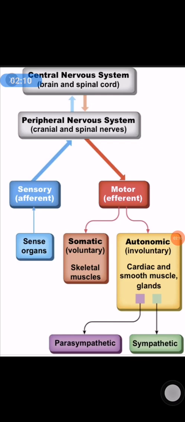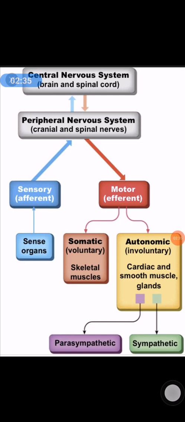Now, composition of nervous systems. Nervous system is composed of neuron, neuroglia and blood vessel. What is neuron? They are the specialized excitable cells which form the structural and functional component of nervous systems. What is neuroglia? They are the supporting cells. They provide support and nutrition to the neuron.